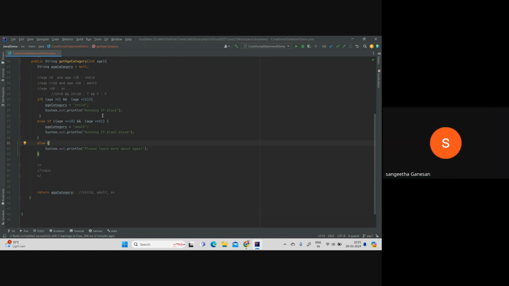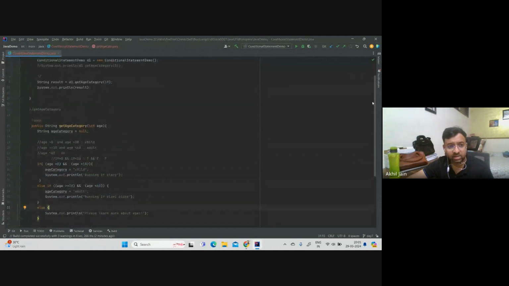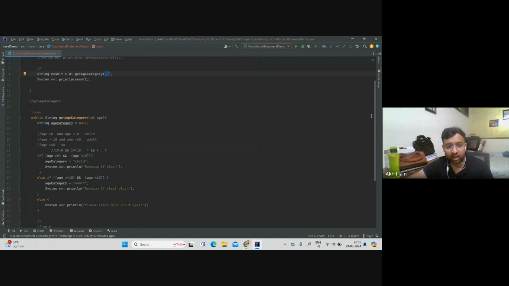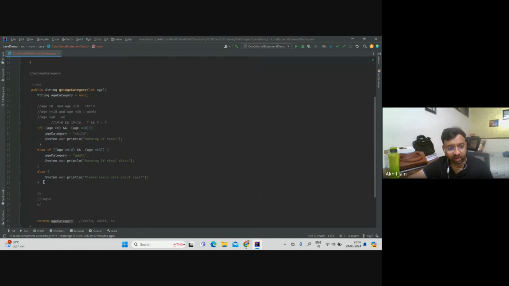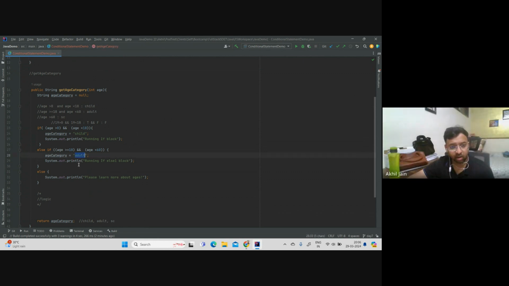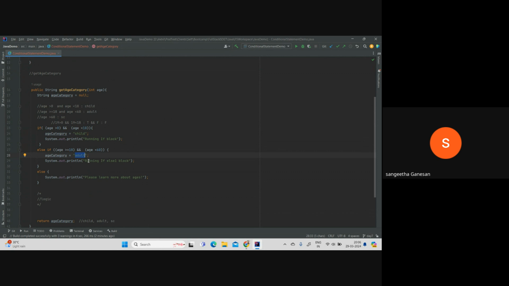Senior citizen. No, I am providing age as 19, right? So tell me, look at the logic which I've written here, and tell me what is the output I should have? Adult. Okay, you're saying adult. Anything else which will get printed? The running if else block. Okay. Great. Thank you.